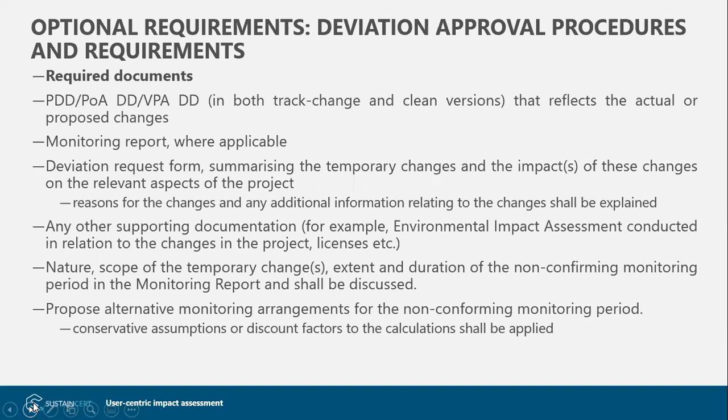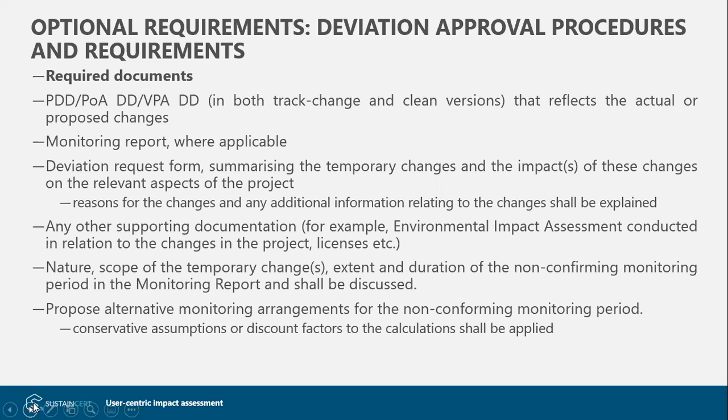If there is a deviation which the project developer observes or notices proactively, then in such cases a deviation request has to be submitted. When we say deviation request, that request should include a PDD or a POADD in both track change and clean versions.